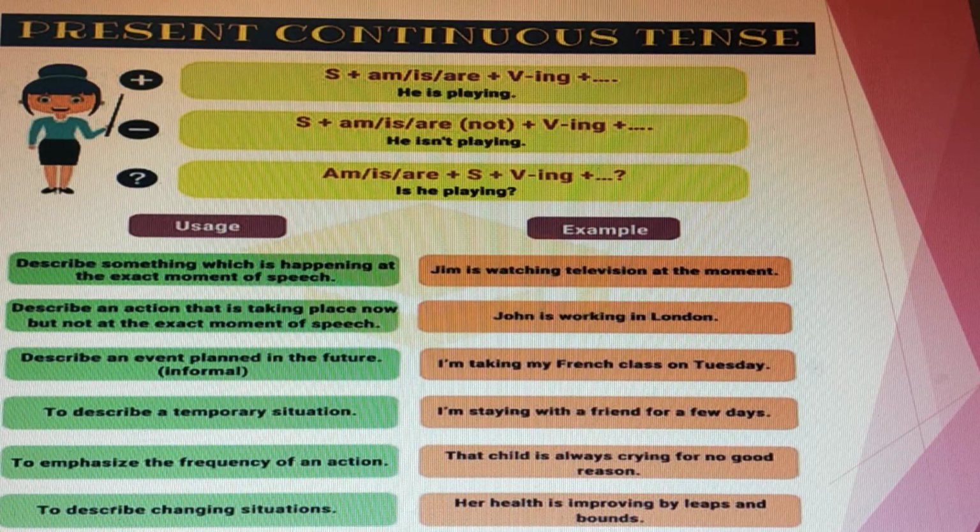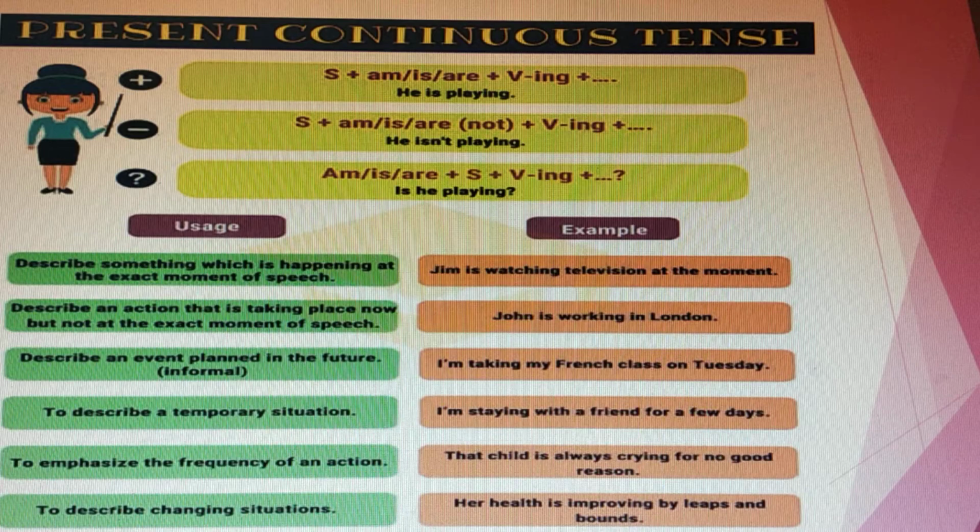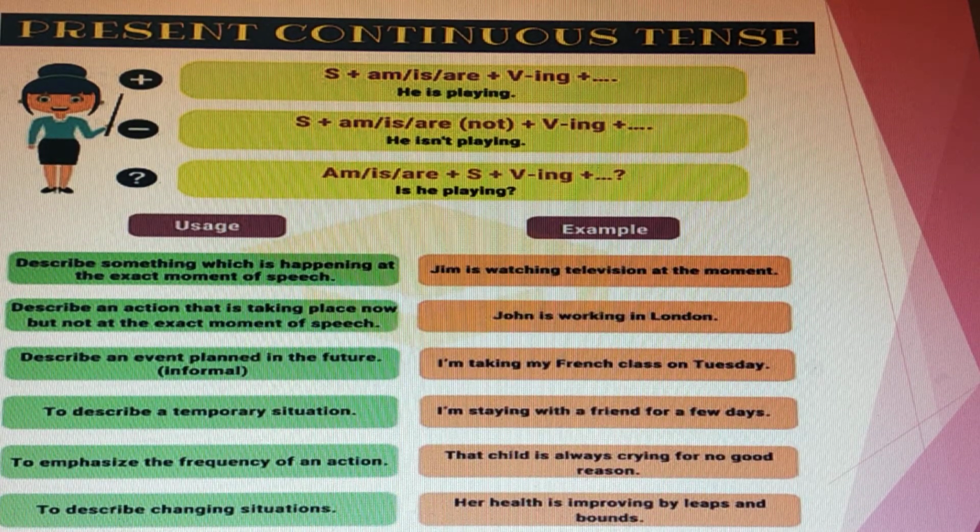To describe changing situations: Her health is improving by leaps and bounds. Nice proverb, isn't it? By leaps and bounds. Very good. It means my students are progressing by leaps and bounds.